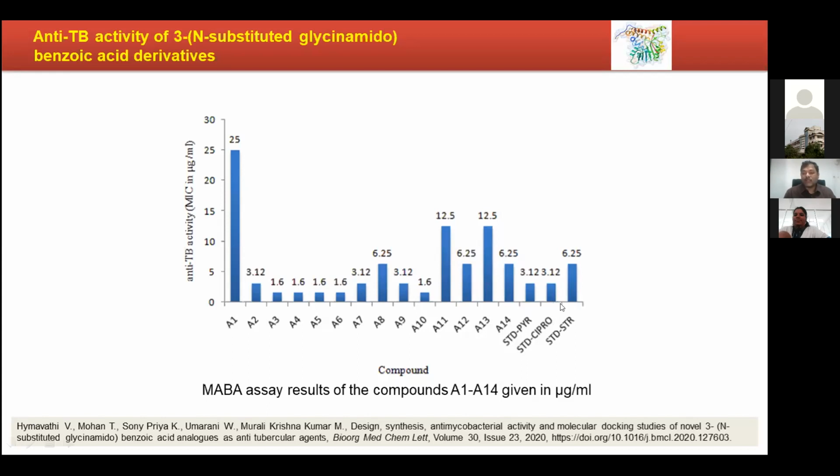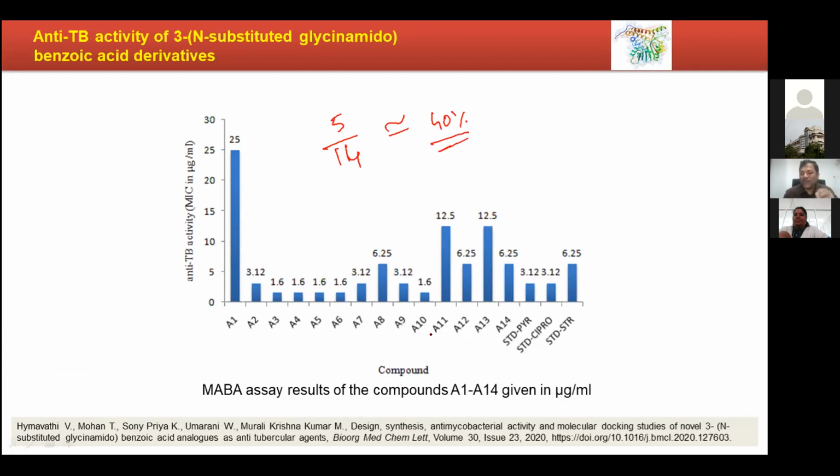We value pyrazinamide and ciprofloxacin because they are safe in human subjects, and they are also highly effective. Their regimens are finalized and time tested. That's why we value them. So here, probable drug candidates for further development. So what is our success rate? If you see here, 5 compounds out of 14, approximately 40% of the molecules, have shown excellent biological activity. How many compounds have we synthesized? 14 compounds.